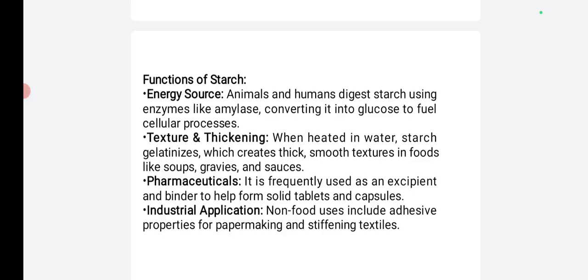Next one is the pharmaceutical industry. It is frequently used as an excipient and binder to help form solid tablets and also capsules. Next, industrial application. Non-food uses include adhesive properties for paper making and stiffening texture for textiles.